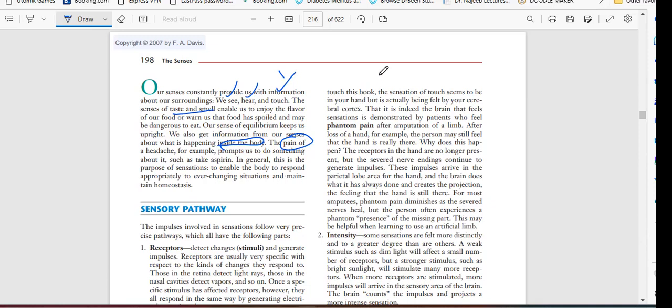So first thing is, why do you have sense? Information about surroundings. Second is information inside the body.